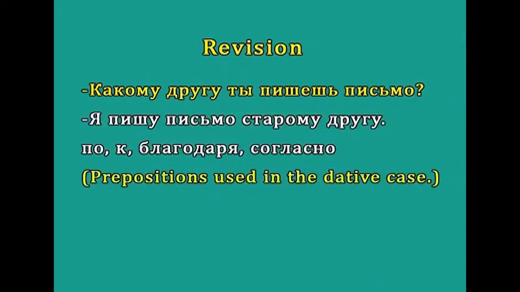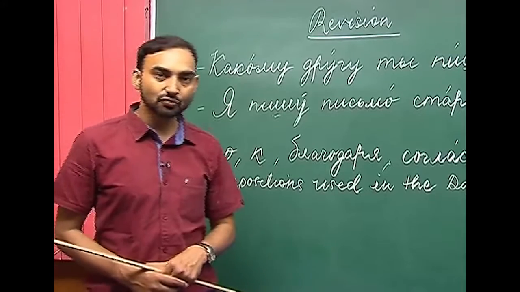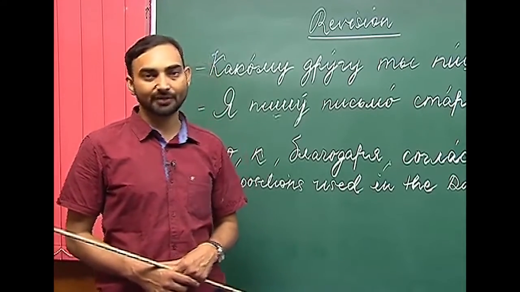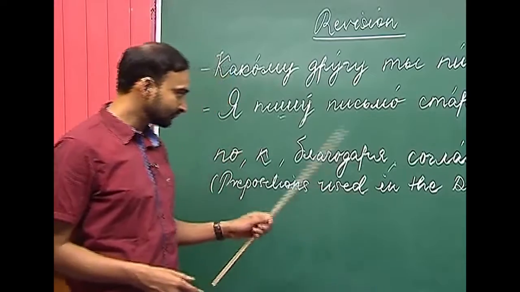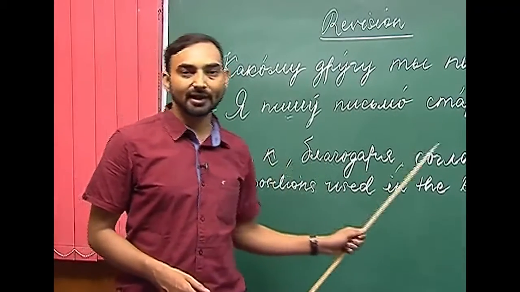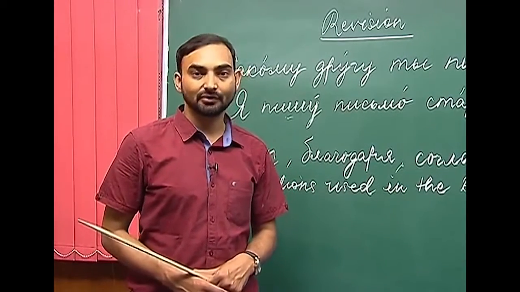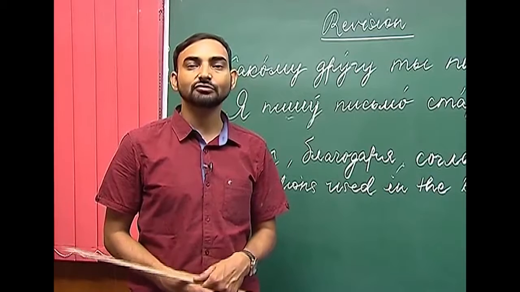And благодаря, what does благодаря mean? Благодаря means owing to or due to, owing to somebody or something, or due to somebody or something. For example, благодаря сестре, thanks to the sister.